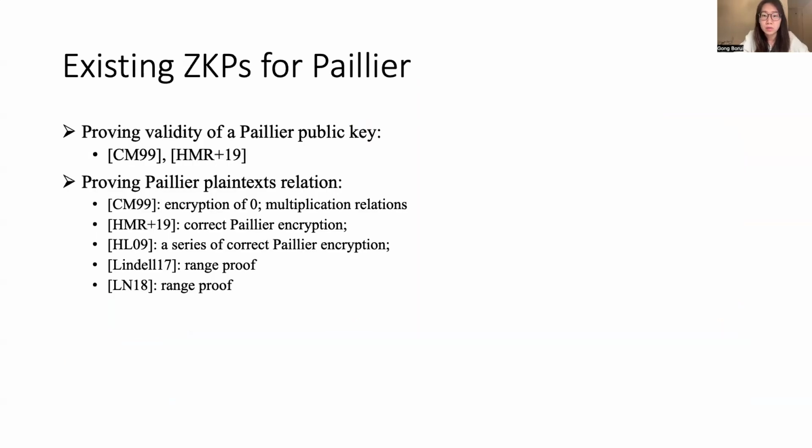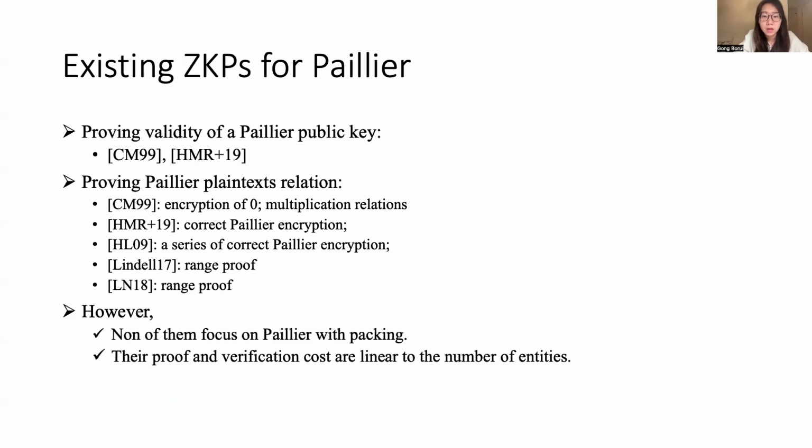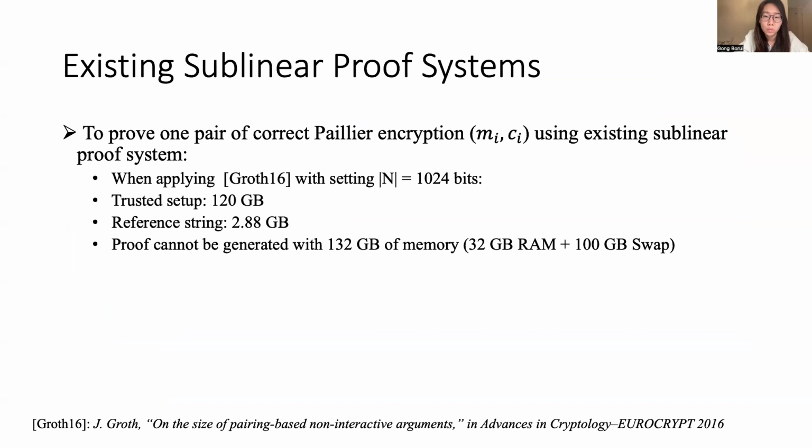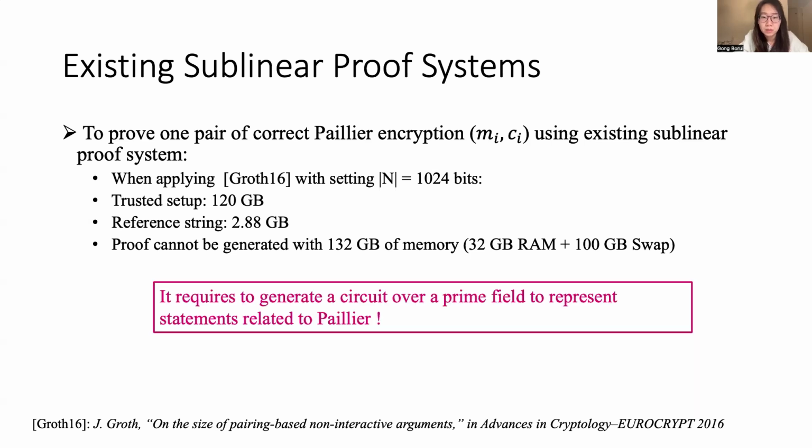There are multiple zero-knowledge proof constructions proposed for Paillier, but none of them focus on proving Paillier messages with structures, and their costs are linear in the number of entities. One may also consider using existing sublinear proof systems, but that is also impractical in our scenario.